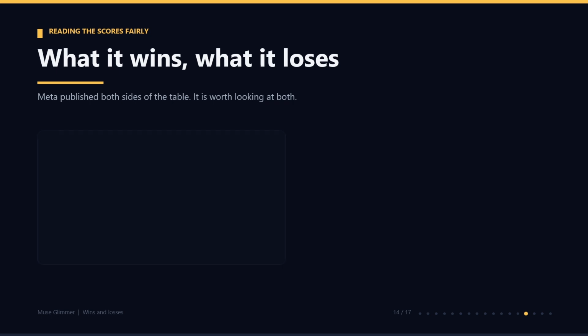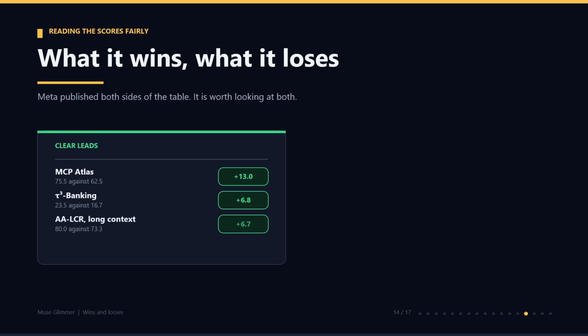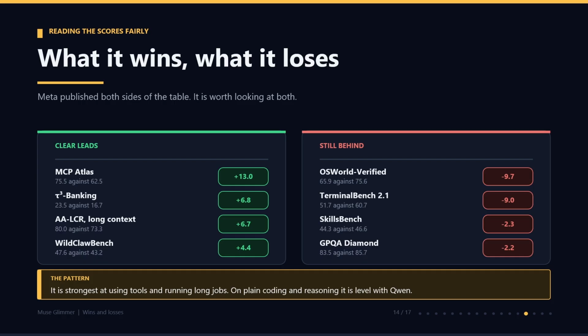Let me make that easier to read. Same data, two simple lists. On the left, where it clearly leads: MCP Atlas plus 13 points, the biggest win of the whole launch. A banking agent test plus 6.8, the long context test plus 6.7, and Wildflower Bench plus 4.4. On the right, where it is still behind: controlling a desktop minus 9.7, terminal work minus 9.0, skills test minus 2.3, and science minus 2.2.